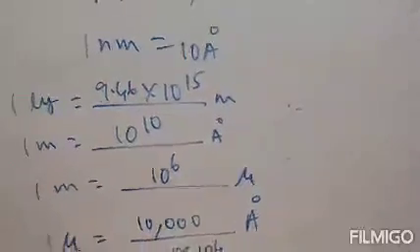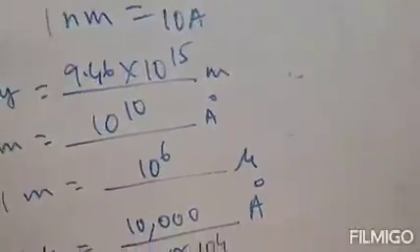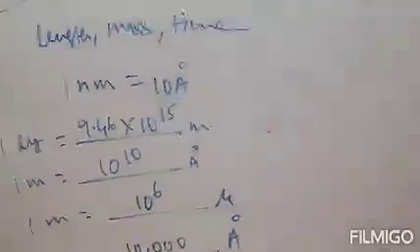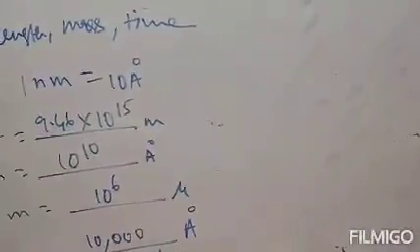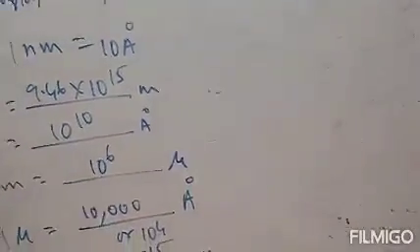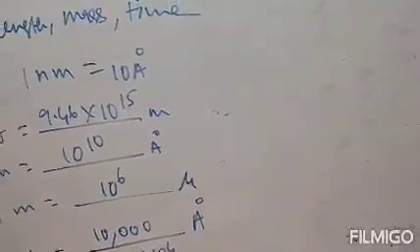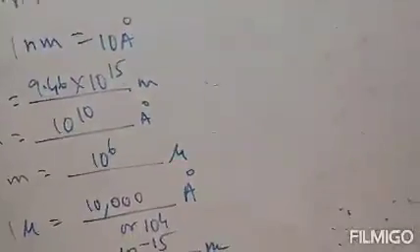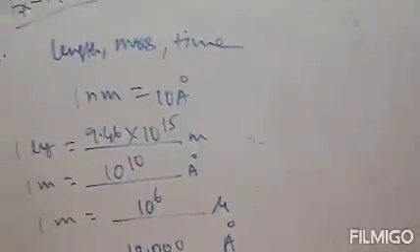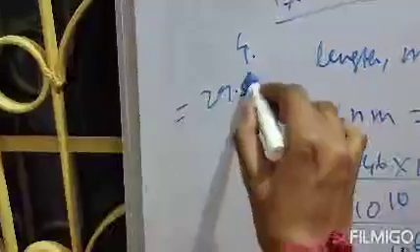Clear? Next, 23. Question number 23 says what is a lunar month? So what is the definition of lunar month? It is the time in which the moon completes one revolution around the earth. A lunar month is equal to 29.5 days, or approximately 4 weeks.